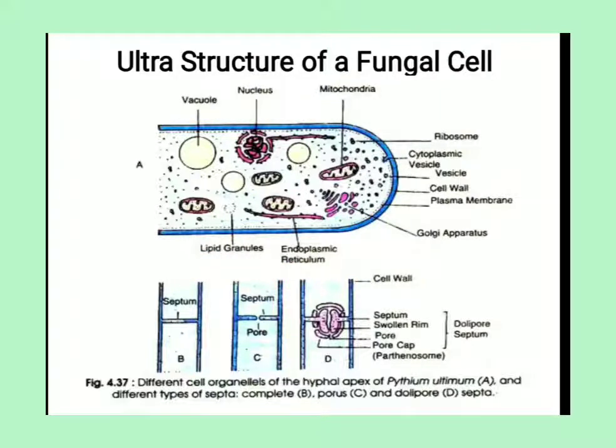So their cell structure is a eukaryotic cell structure, a well-developed cell structure. This is the figure of the fungal cell. Remember this figure, it is the most important and you should draw it in this question.